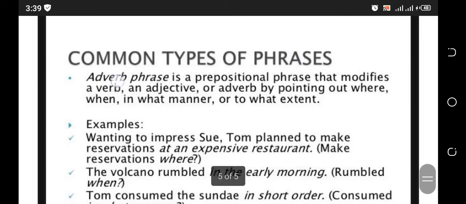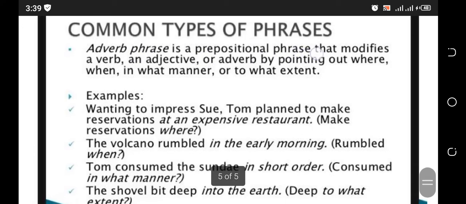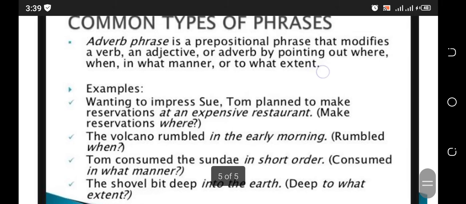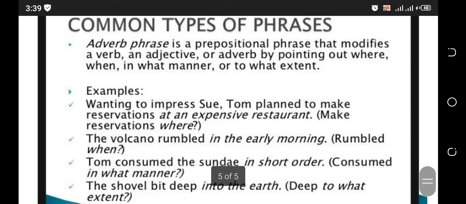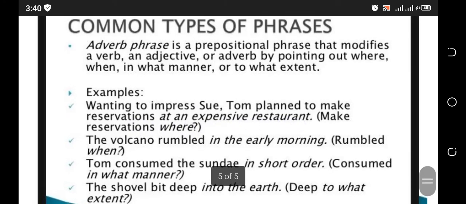Then comes the adverb phrase. An adverb phrase is a prepositional phrase that modifies a verb, an adjective, or an adverb by pointing out where, when, in what manner, or to what extent. Examples are here: wanting to impress you, Tom planned to make reservations at an expensive restaurant. Make reservations where? It answers the question where.